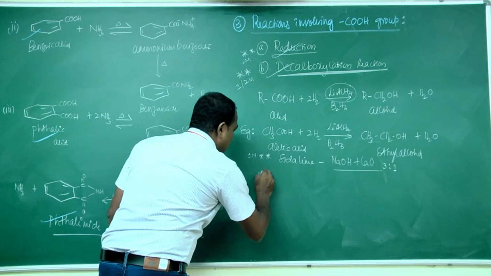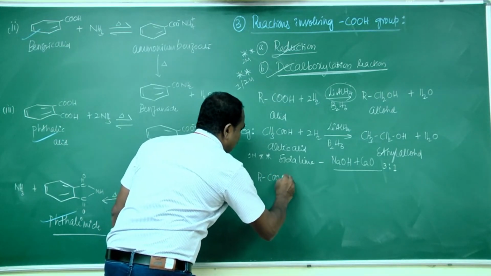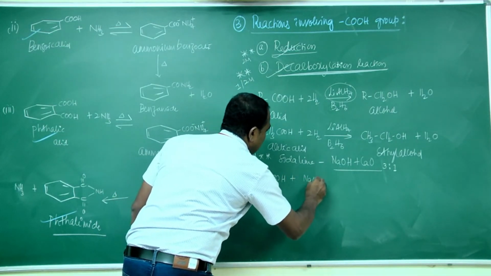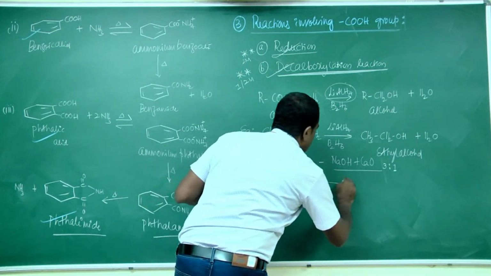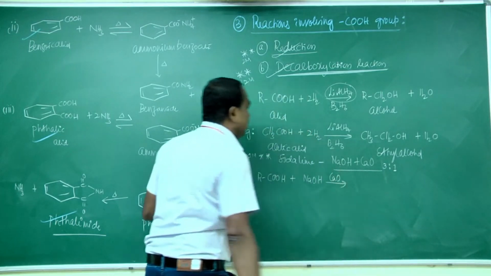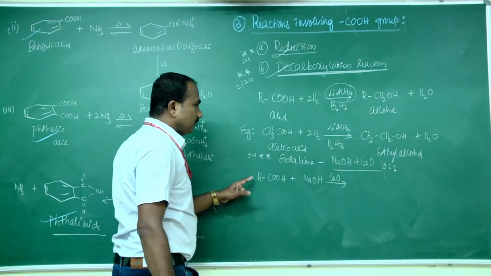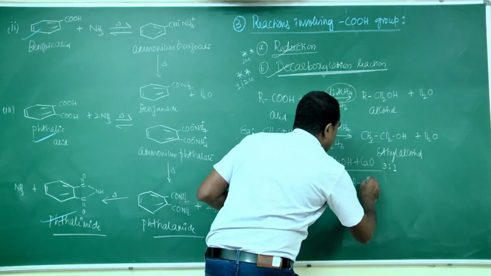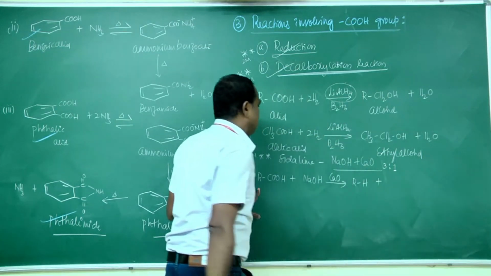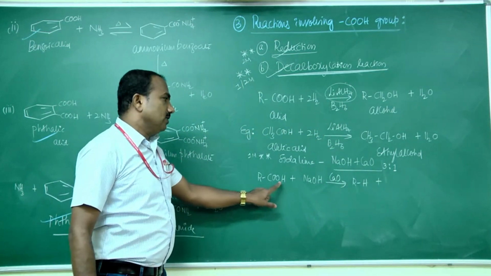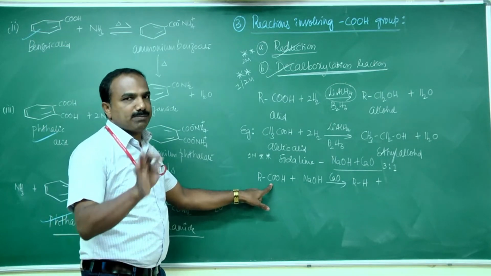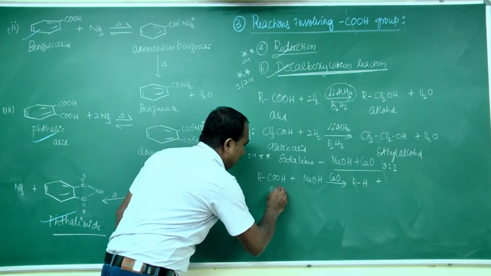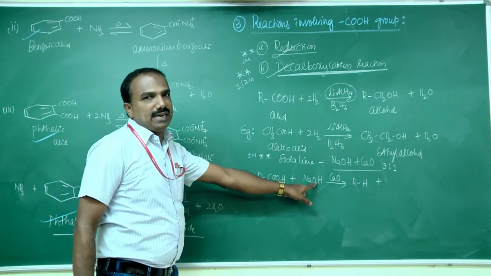Reaction: carboxylic acid reacts with soda lime to form hydrocarbons, that is alkanes, RH. So removal of carbon dioxide takes place from the carboxylic acid using the decarboxylating agent.